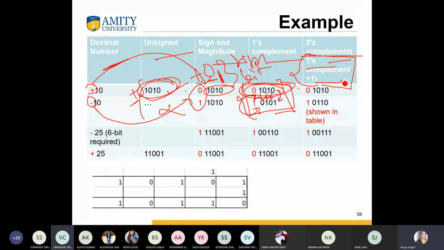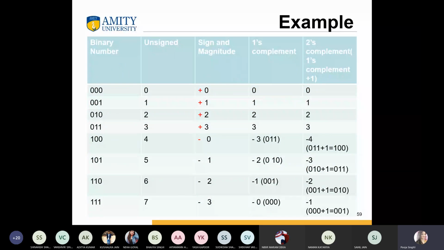Here is the table also. You can see here. ठीक है. So this is your binary number system, then unsigned and then sign and magnitude, and this is the first complement and 2s complement. I think there is no any problem.